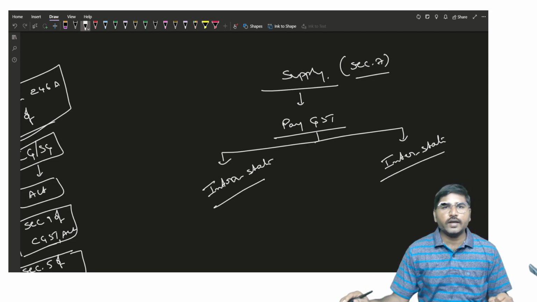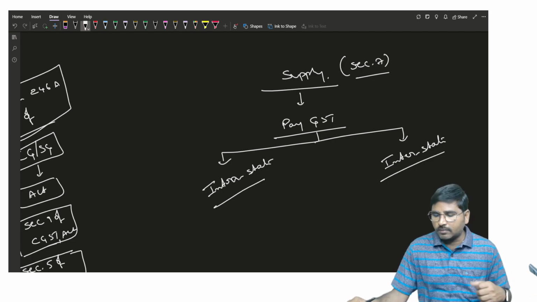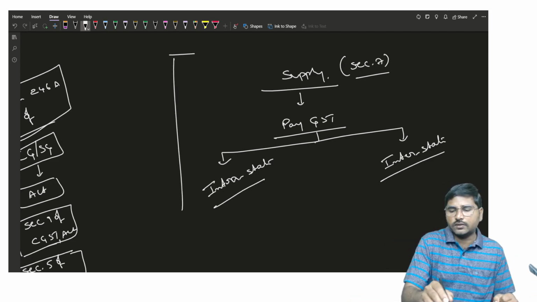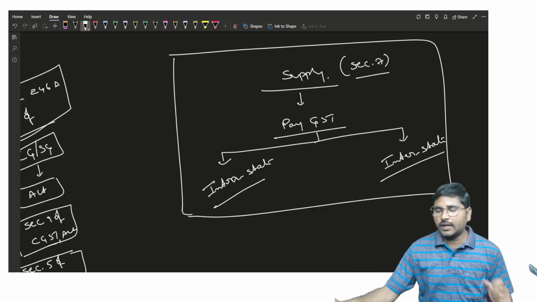Sir, how can we say whether a supply is an intrastate supply or interstate supply? In this session we are going to learn how to identify a supply as an intrastate supply or interstate supply.